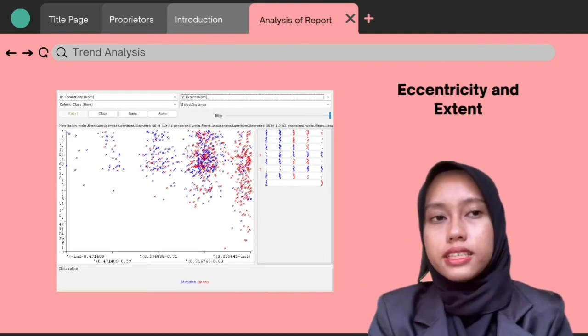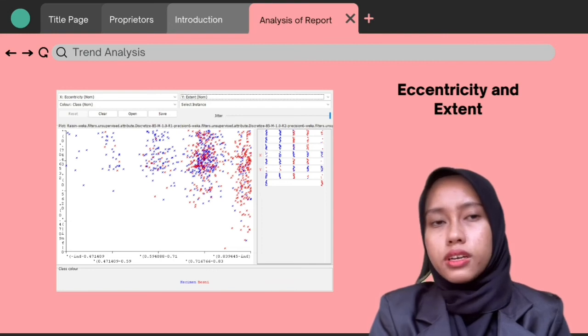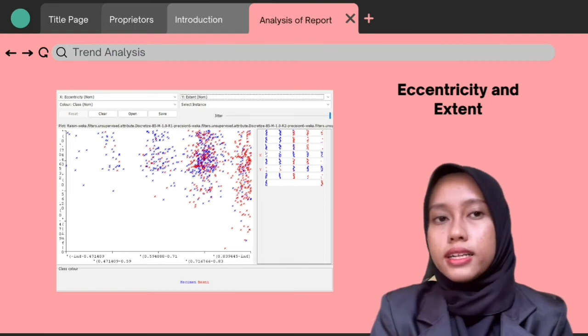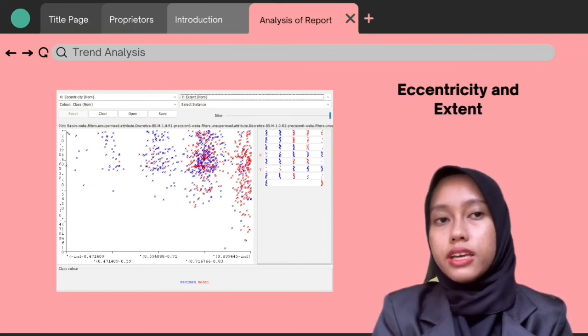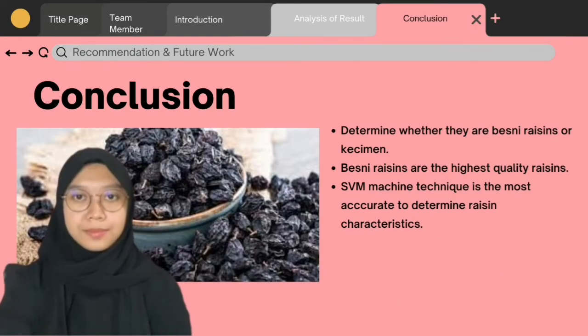Extent gives the ratio of the region formed by the Raisin to the total pixels in the bounding box. Besni Raisin gives the most in the ratio of the region formed by the Raisin, while Kecimen is the lowest in the ratio of the region formed by the Raisin.